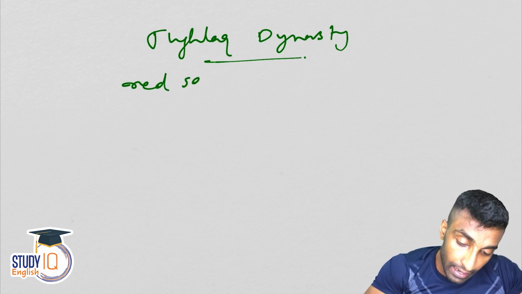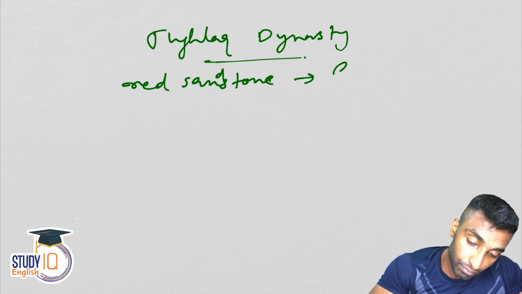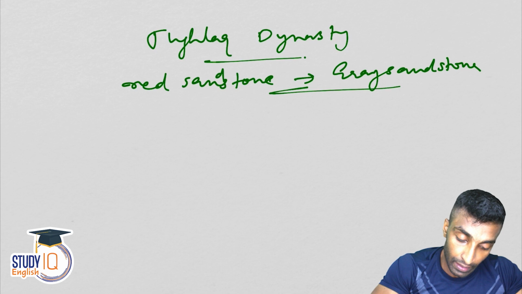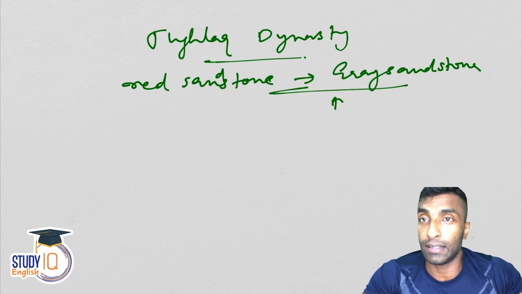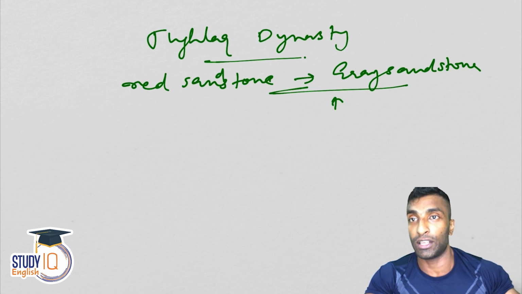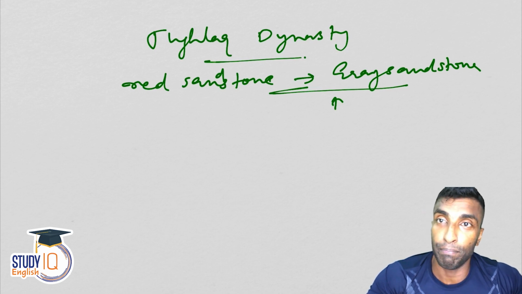So Tughlaq dynasty: red sandstone to grey sandstone. In this period you can see the shift from red sandstone to grey sandstone, because the rulers want the building to be stronger than beautiful.